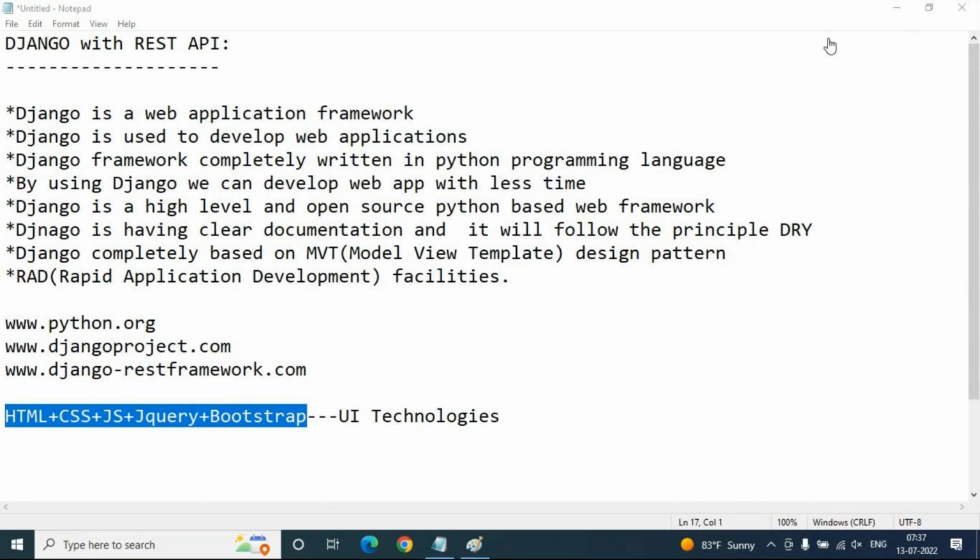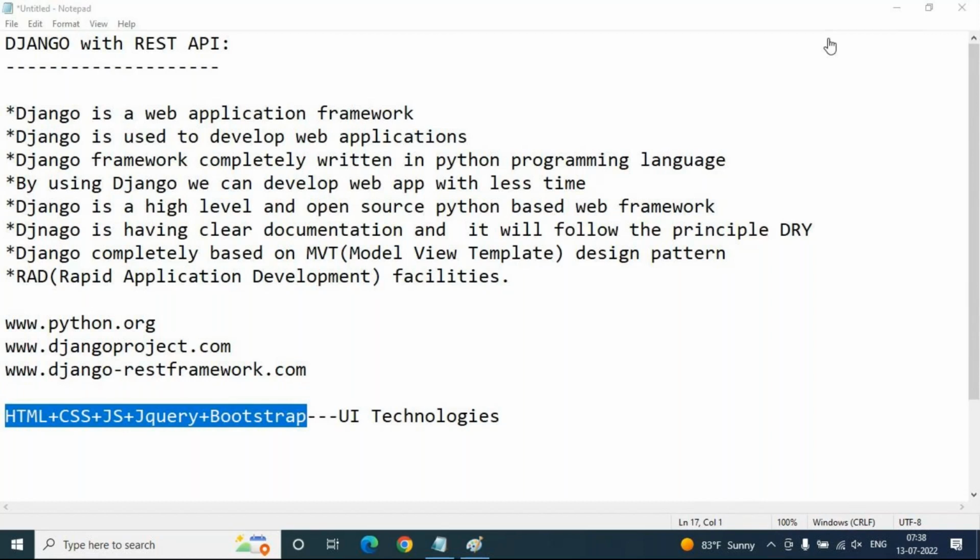Because mostly we are going to spend a lot of time with the built-in database which is integrated with the Django project by default, that is called SQLite 3. And also we will do some projects connecting with a MySQL database in our sessions. So ultimately you should have knowledge of UI, knowledge of database and knowledge of Python. If you have knowledge of these 3 areas, then it will be easy to learn Django with REST API.